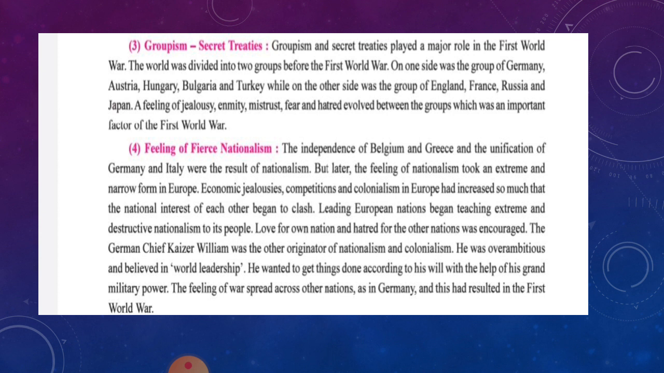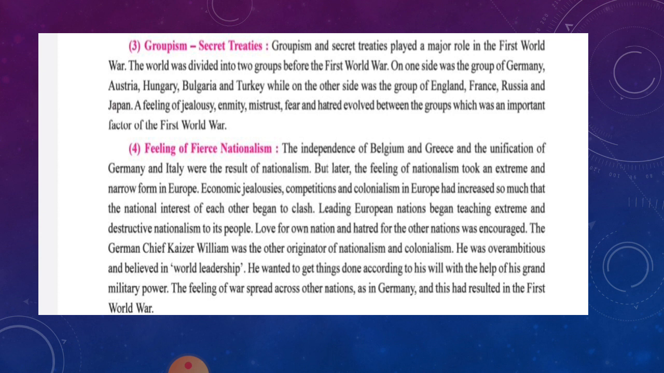And there was economic jealousy, a jealousy of economic competition, and colonialism in Europe increased so much that the national interests of each began to clash. The leading European nations began teaching extreme and destructive nationalism to their people. Love for our own nation and hatred for the other nation was encouraged.